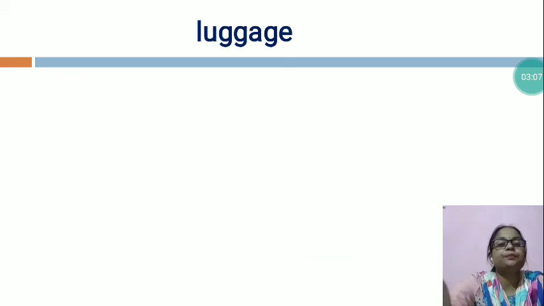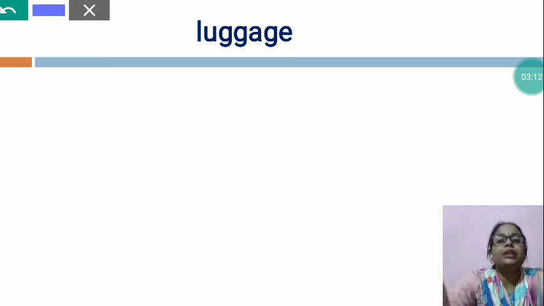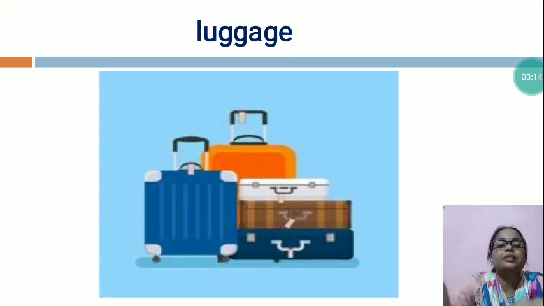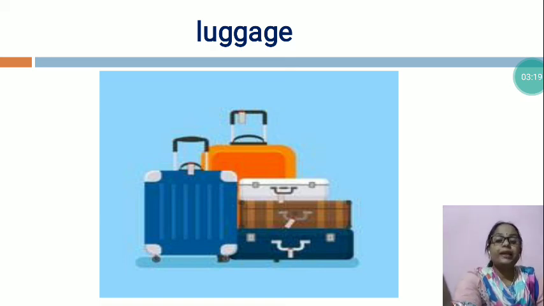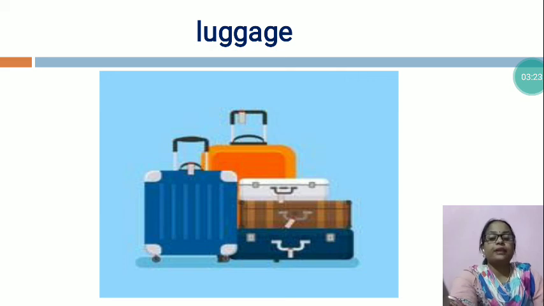Now the next is luggage. Now this is the picture of luggage. So children, we carry luggage while going on holiday or while traveling to any other place. We carry this luggage with us. In this luggage, we keep our useful things that we use while traveling from one place to another place.